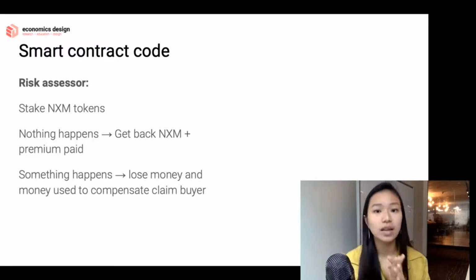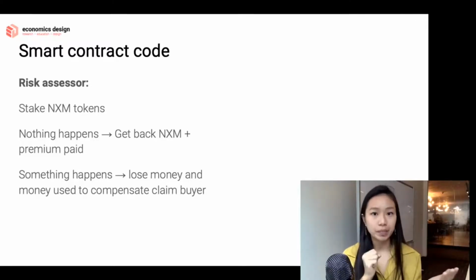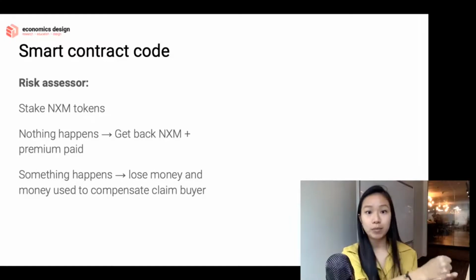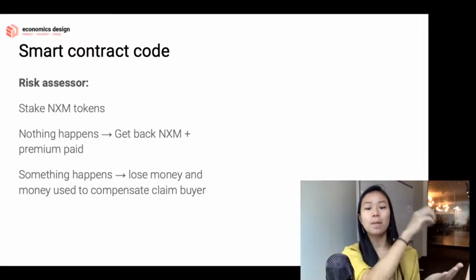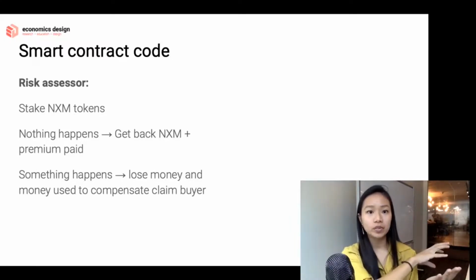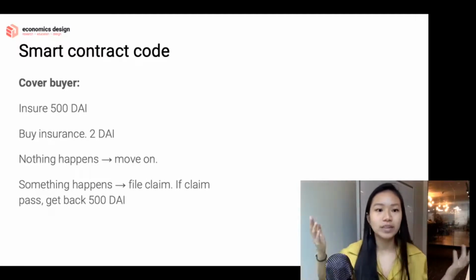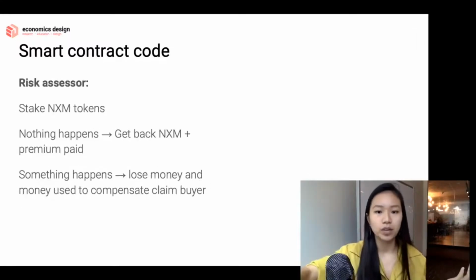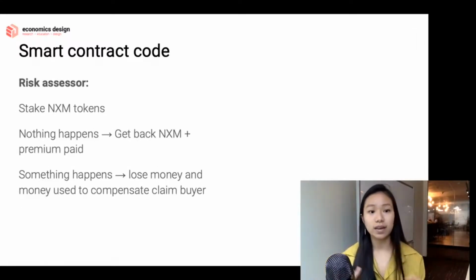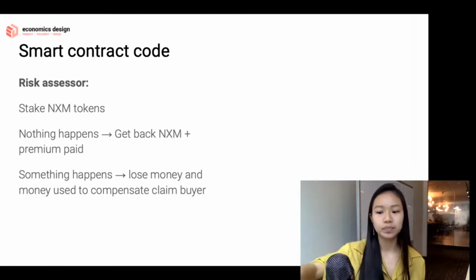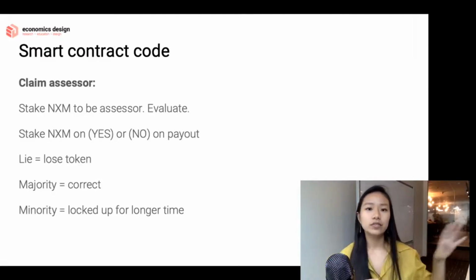If something happens, then I will lose my money because the money that I put in there will be used to compensate the claim buyer. So the person will get back 500 DAI, but the person only puts 2 DAI in there. So where does the 498 DAI come from? It comes from this risk assessor and the NXM token. So that's for the risk assessor.